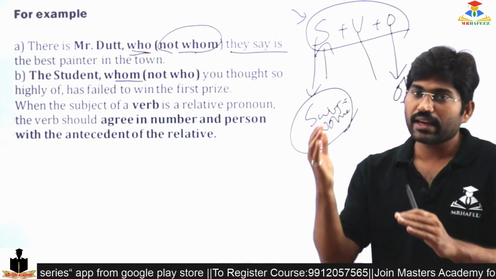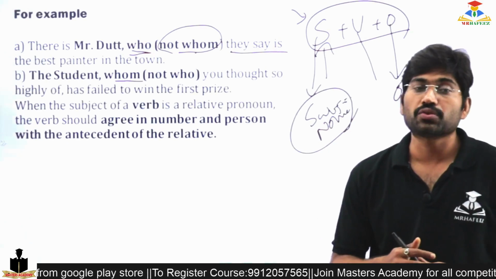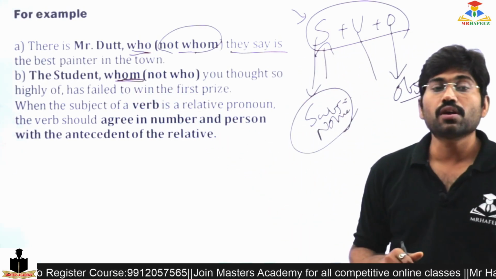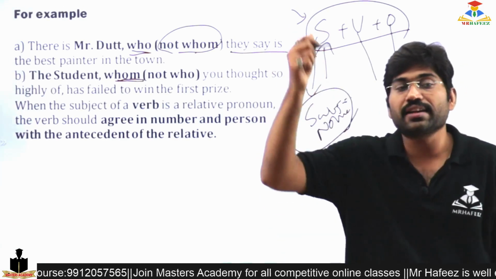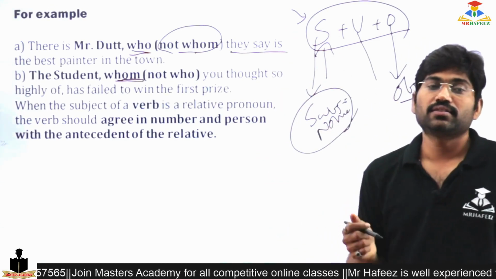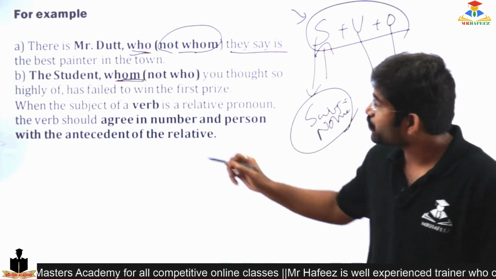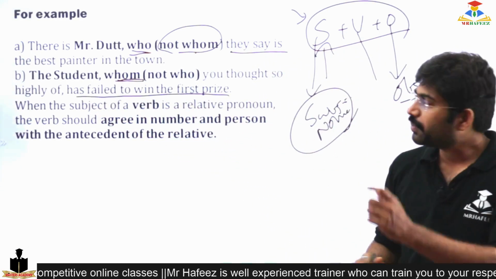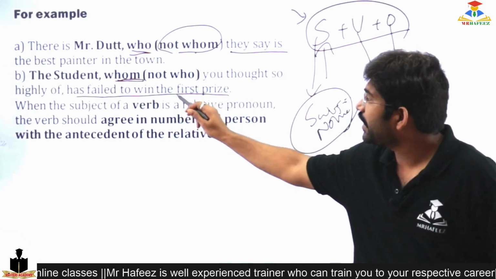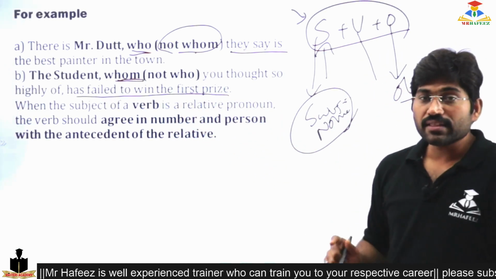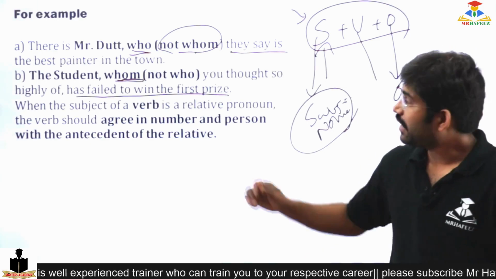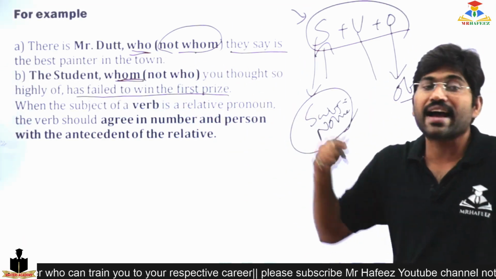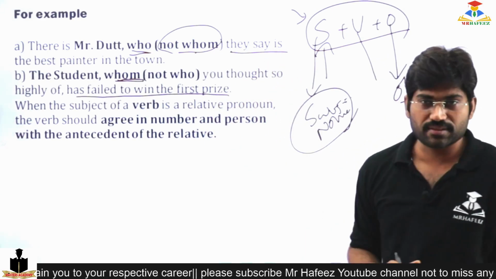So in reverse, objective case is going to be involved there. So we should use whom: whom you thought so highly of has failed to win the first prize. Actually it should be the student has failed to win the first prize. But in the middle we added whom you thought so highly of.